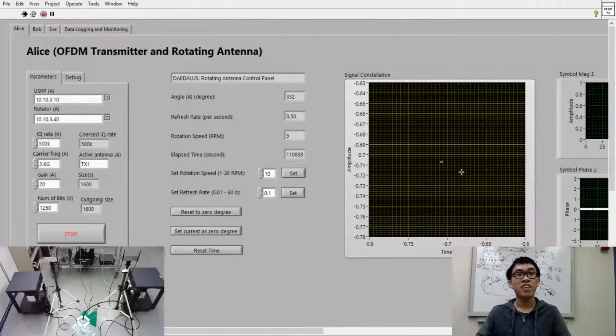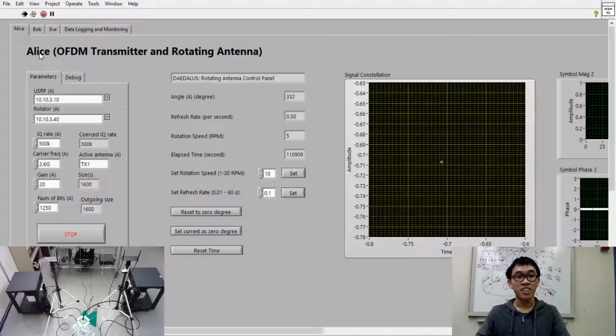Hi, my name is Alvin, and I'll be going over the software we're developing to perform the experiment as well as to analyze the results. The software we're using here is LabVIEW, and we have the hardware connected to these modules in LabVIEW to control the signal being generated and sent, as well as to capture the received signals for analysis.